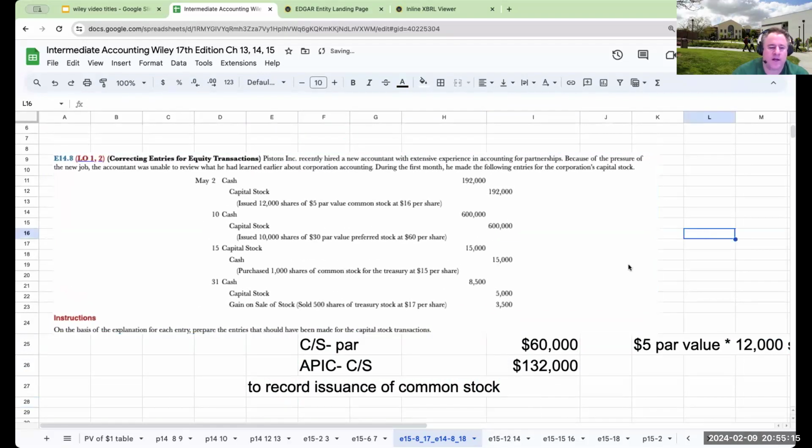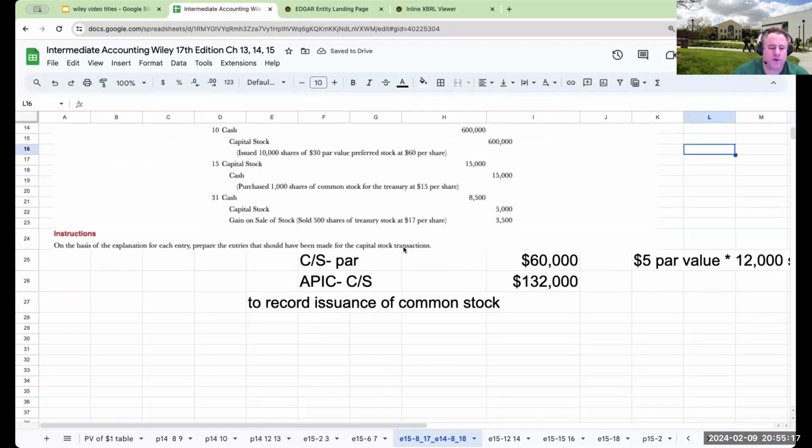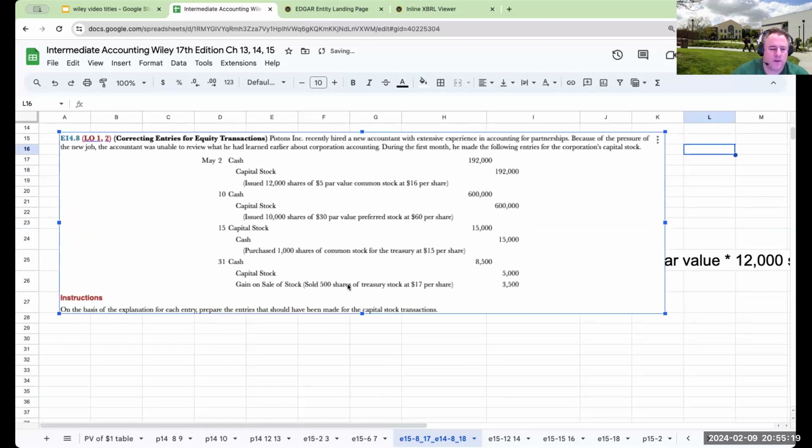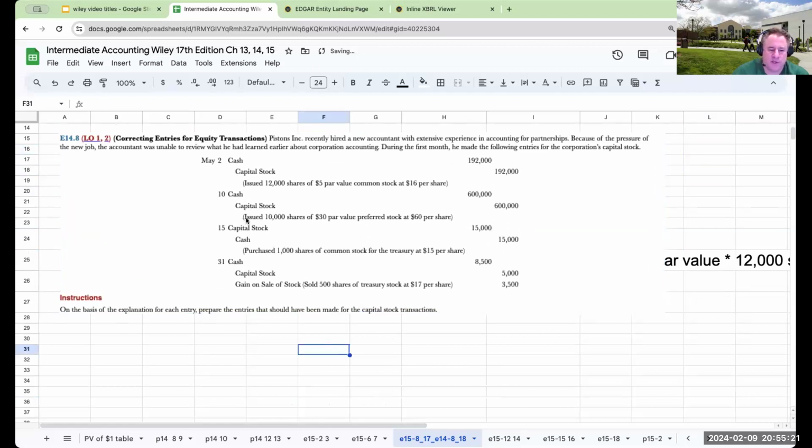Let's take a look at the next one. The next one over here is I issued 10,000 shares of $30 par value preferred stock at $60 per share. One of the things I'm also going to use this as a lesson for is publicly traded companies.